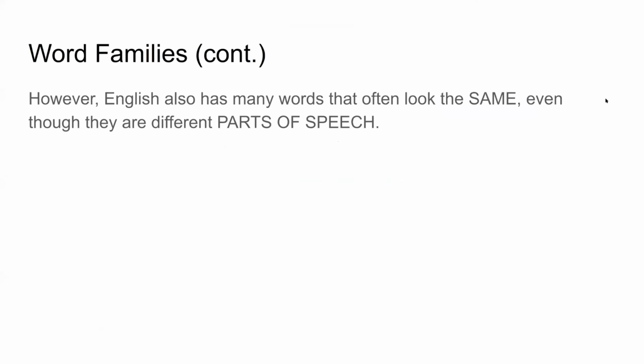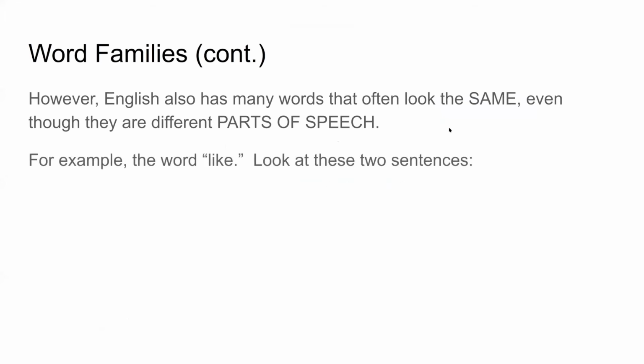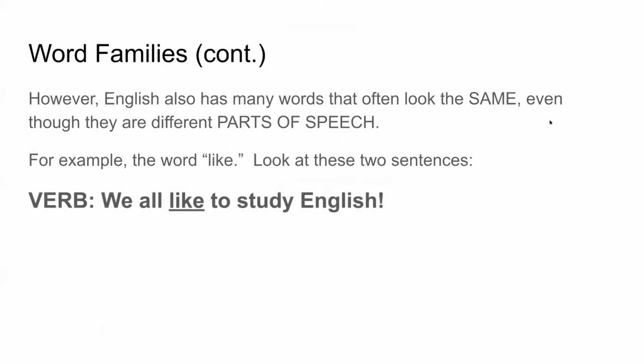So English does have many words that we build, but one of the tricky parts about English, one of the difficult parts, is that English also has many words that look the same, even though they are different parts of speech. Now, for example, the word like. Look at these two sentences. So, for example, if I want to use the word like as a verb, I'm sure everyone would agree with this first sentence, right? We all like to study English, right? Everyone agrees, right? Okay, we'll clap. Okay, good answer, good answer.